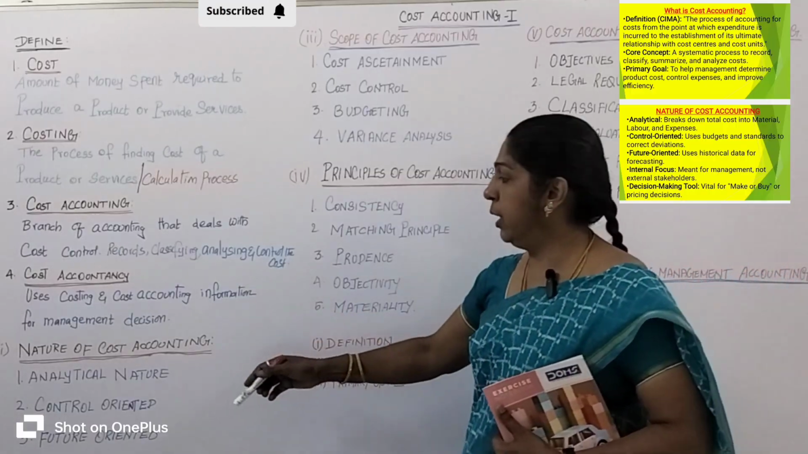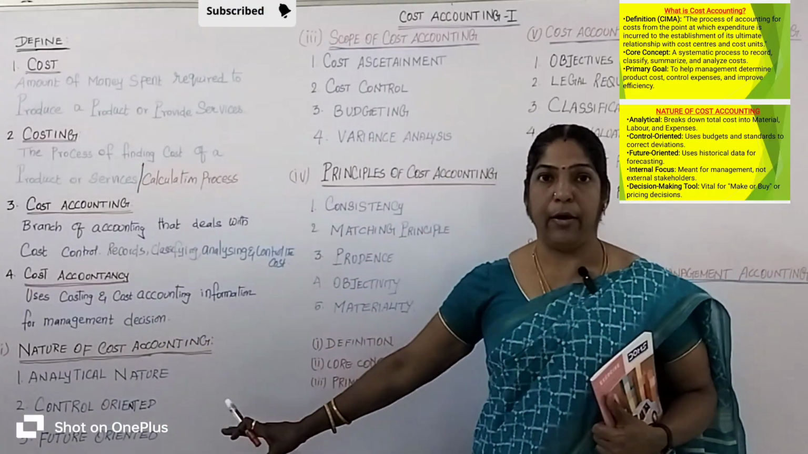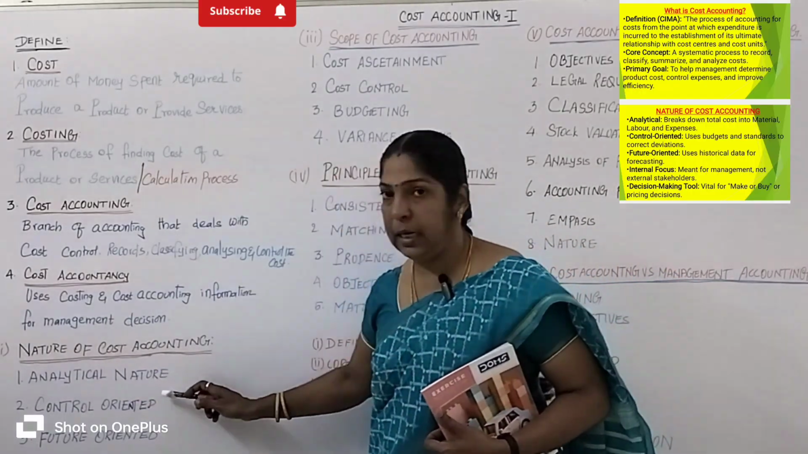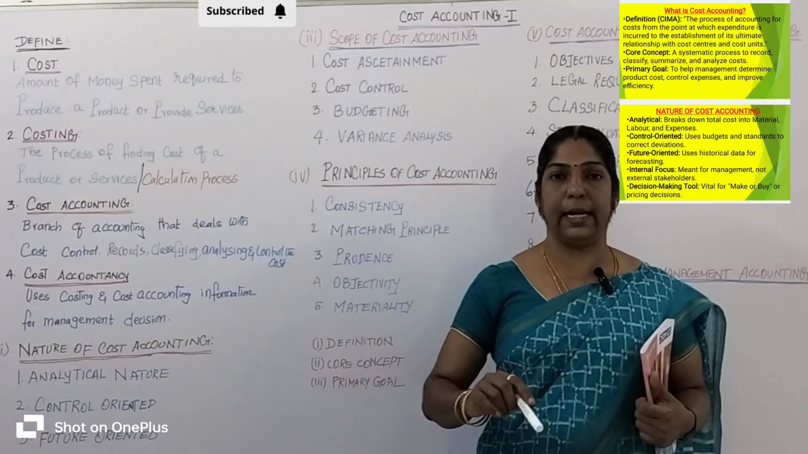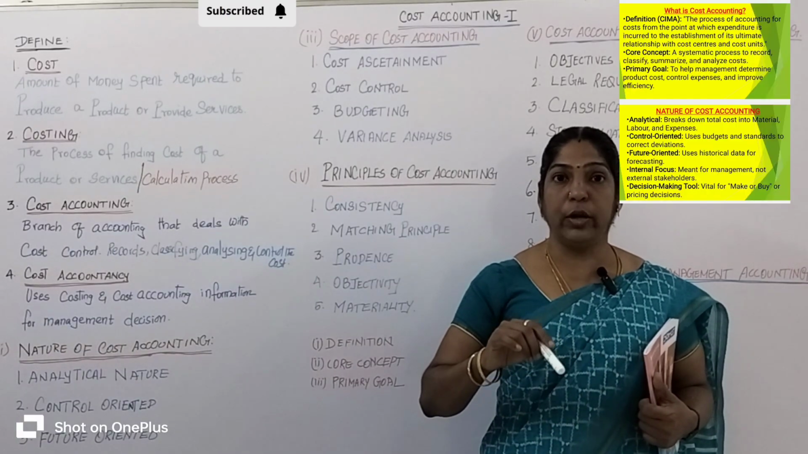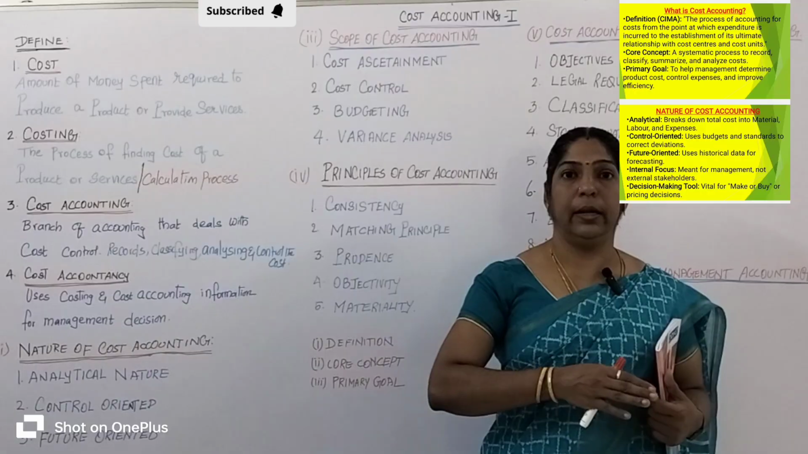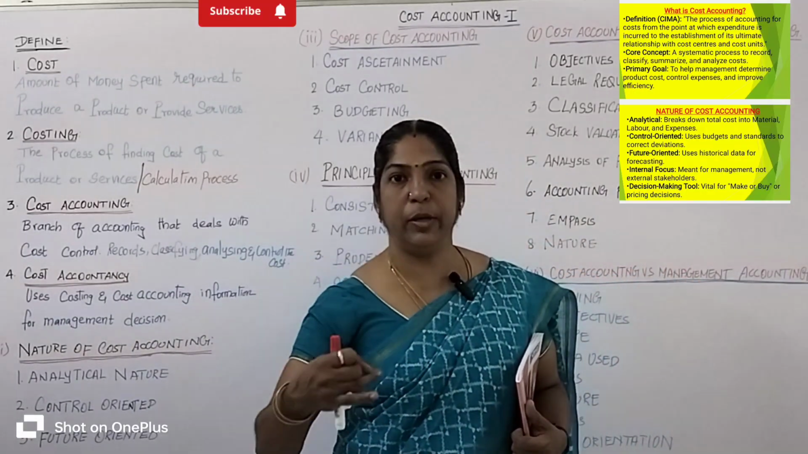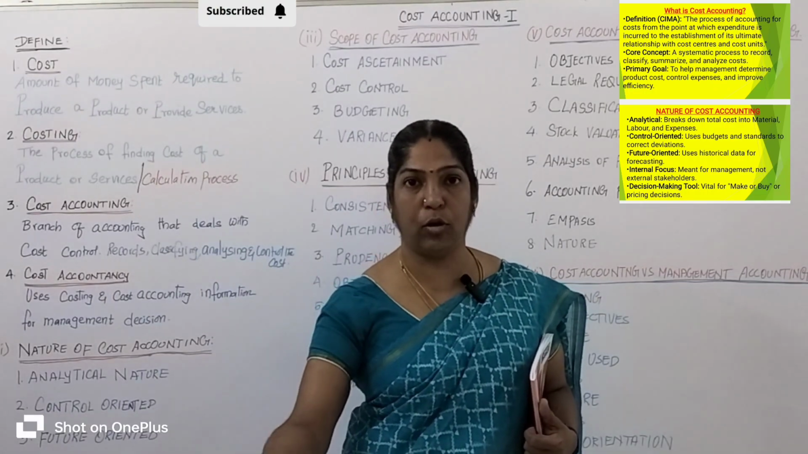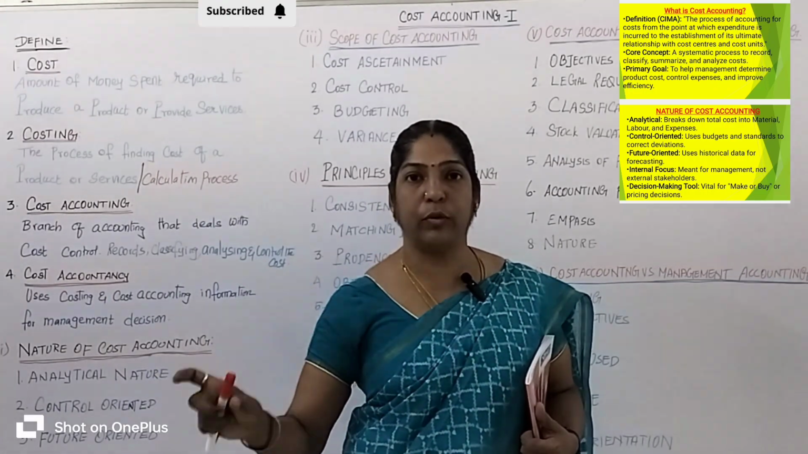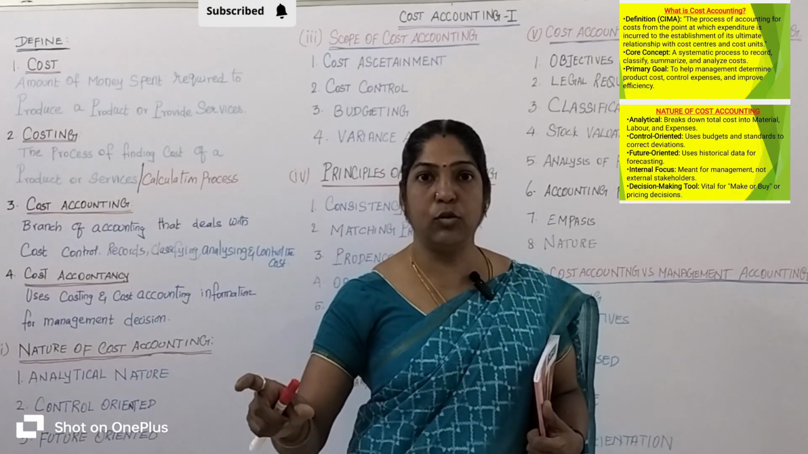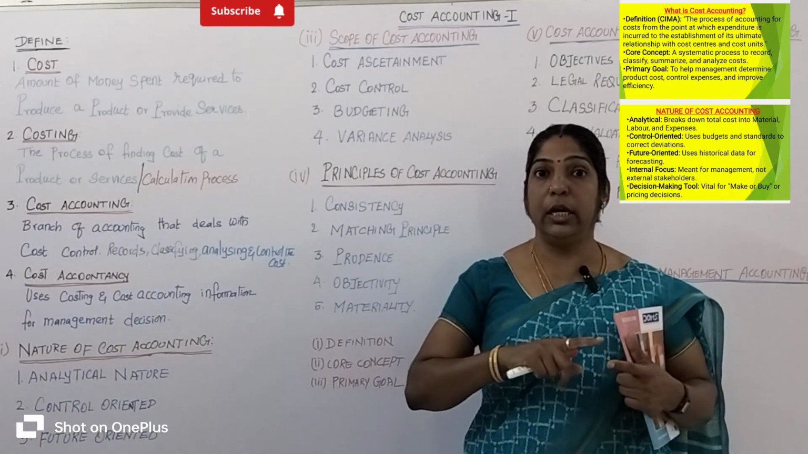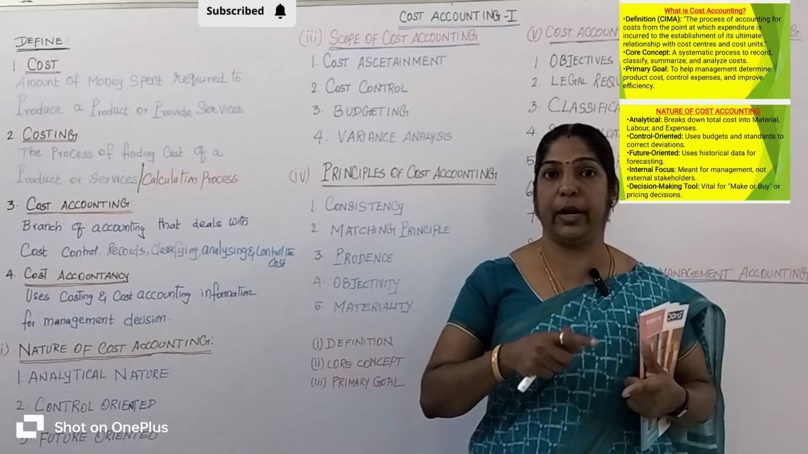Okay, let's come to the nature of cost accounting. We have five important natures of cost accounting. Let's see one by one. Let's take analytical nature. Cost accounting is analytical in nature. Cost accounting divides total cost into different parts. Say for example, a company records material cost 500 rupees, labor cost 300 rupees, overhead cost 200 rupees, total cost of production per unit is 1000 rupees. So analytical in nature means cost accounting divides total cost into different parts.